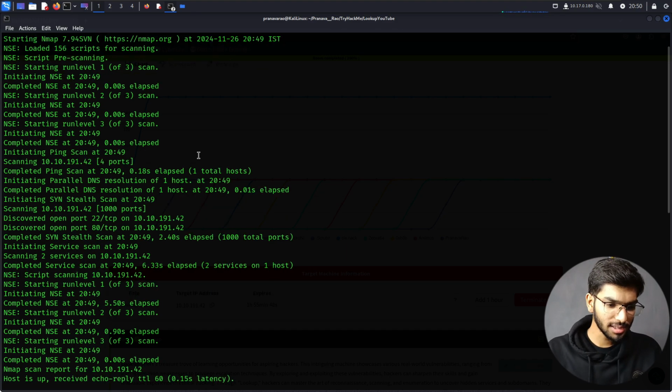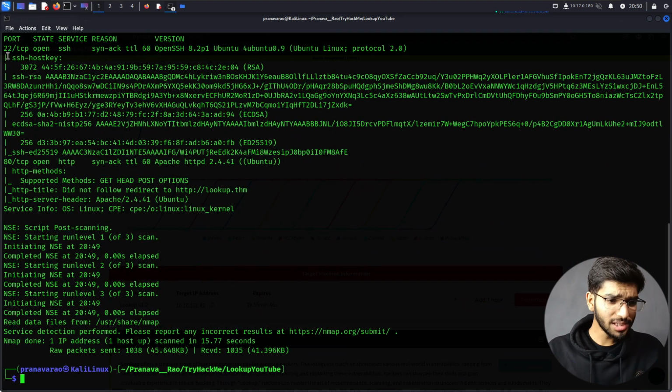This is the IP address, and we see the output: port 22 and port 80. Port 22, usually we don't try to enumerate first in a challenge, because it requires a username and password, since it's an SSH service running on the system. Other than that, we have port 80, which is a web application. A web application is something we would like to dive into first.